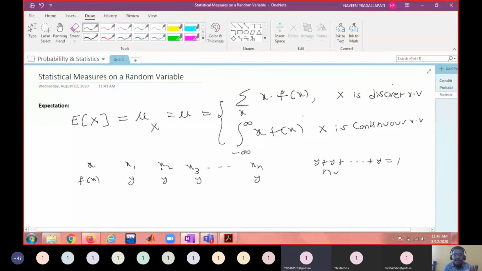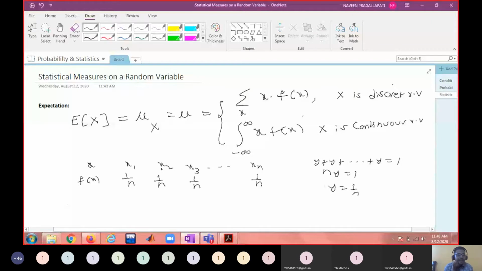So n into y is equal to 1, or y equals 1 by n. So each probability must be equal to 1 by n.